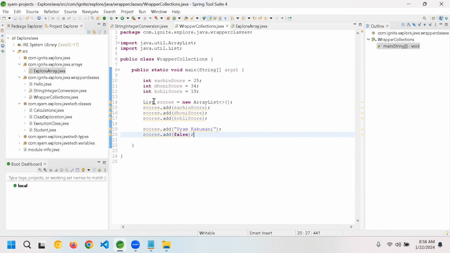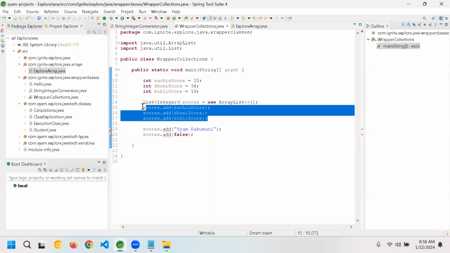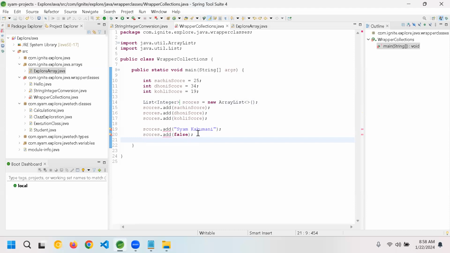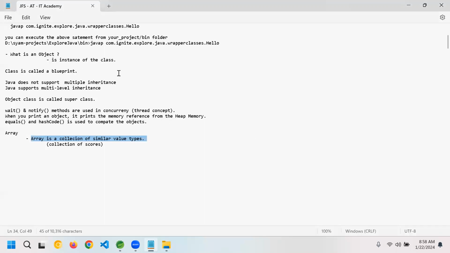Now here, the moment you give it as Integer, int will not accept because the collections accept only the wrapper classes. That's where Integer you give. Then it accepted, and for integers it is not showing any error, but for non-integers it is showing an error. Do you see here? It is saying that Integer is only accepted, not String. And here it is understanding Integer is accepted, but not the Boolean.